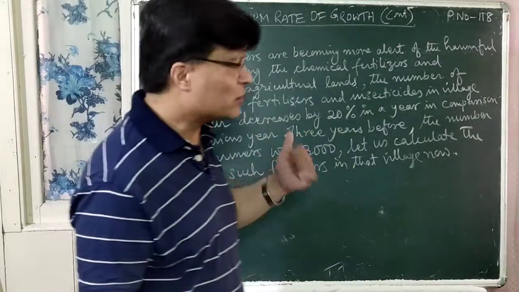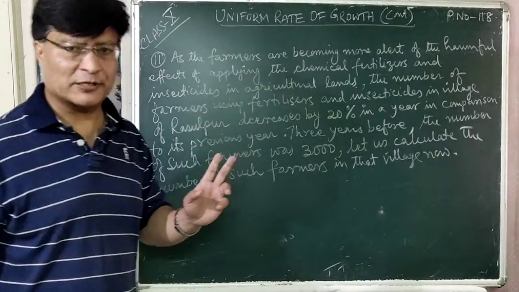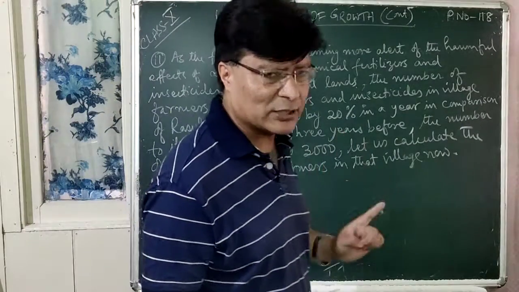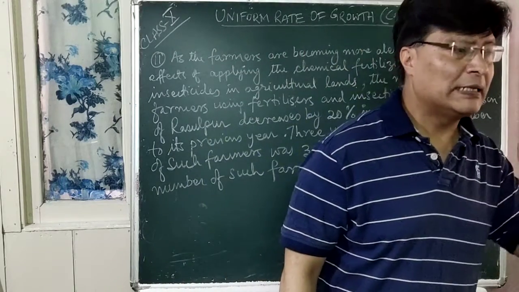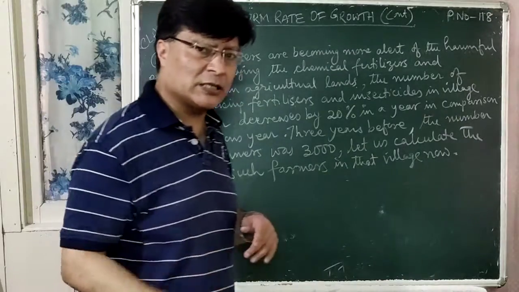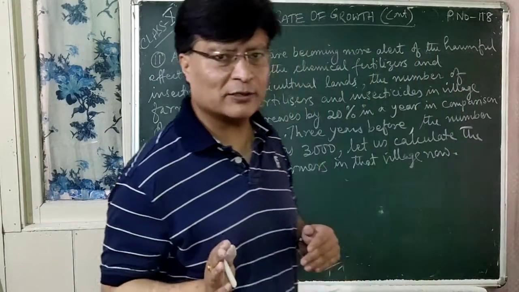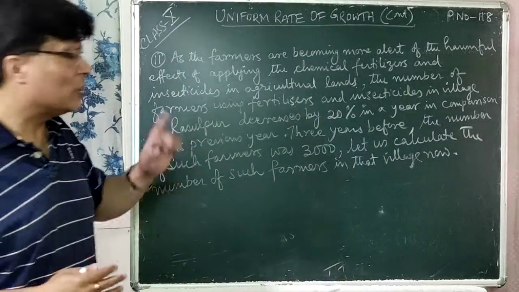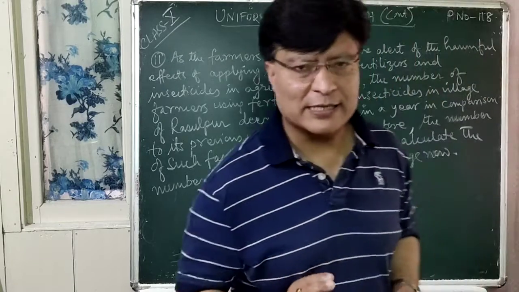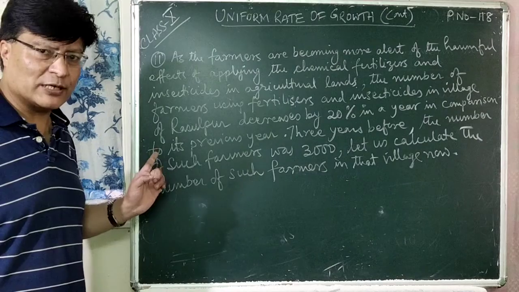त यहाँ क्वेशनमा के भन्दैछ भन्दाखेरि before 3 years the number of farmers using such type of chemical fertilizers and insecticides were 3000. Now you have to find out the number of farmers using such fertilizers and insecticides now. Is that clear to all of you? अहिले हालैमा चाहिँ कतिजना फार्मर्सहरु छ जो फार्मरहरुले चाहिँ यो केमिकल फर्टिलाइजर्स र इन्सेक्टिसाइड्सहरु युज गर्दै छ. Is the question clear to all of you?